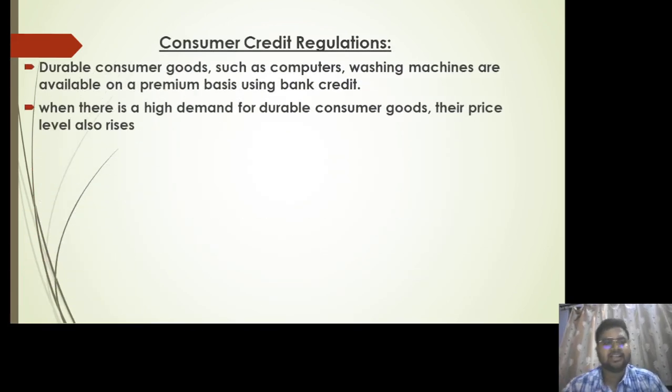Then there is consumer credit regulations. So consumer goods includes computers, washing machines, which are easily available, isn't it? Which are used on a daily basis to fulfill our daily needs. Now let's take an example of any e-commerce website. Within a gap of a few days, they give us the facility of sales, right? What is a sale? Basically they are giving us a product at a discount rate, isn't it? So if we have more money with us, we'll be looking for that sale opportunity with the e-commerce website.